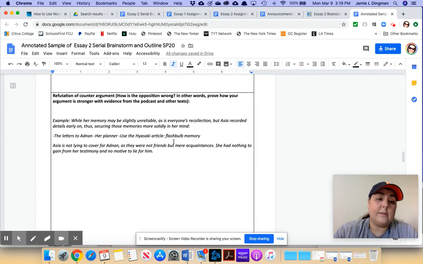She noted those details down in her planner. She sent letters to Adnan. So she's not just working from the memories in her head. She's working from documentation that she created at the time the incident was going on, right?